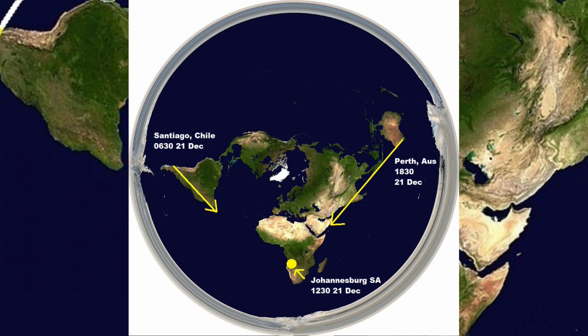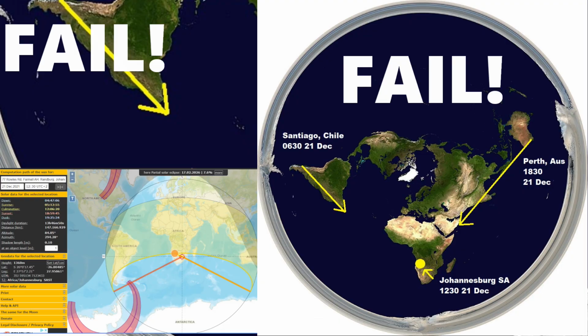Now, if the Earth was flat and the sun was circling above the Earth, and the sun was at the angle you see here, just slightly northwest of Johannesburg, South Africa at 1230 on 21 December, an observer in Santiago, Chile at 0630, 21 December would see the same sun in the direction of northeast instead of southeast like we see in real life. As you can see, flat Earth fails miserably.